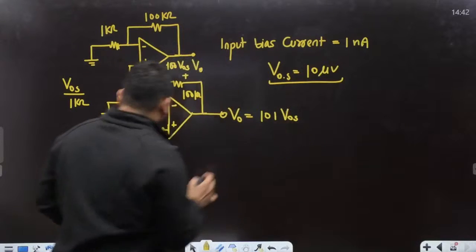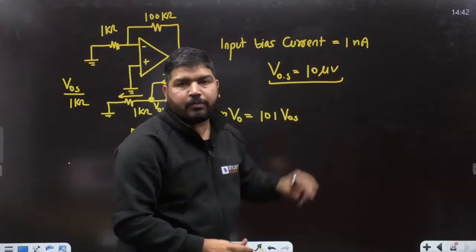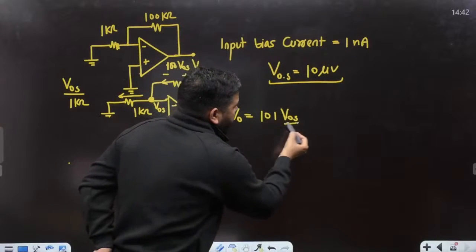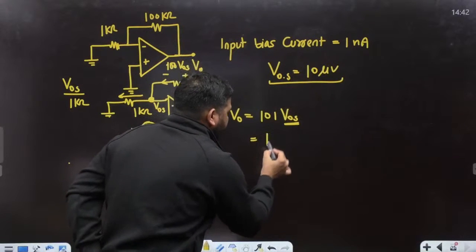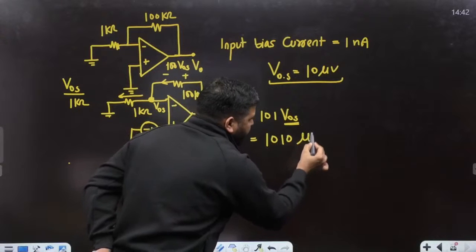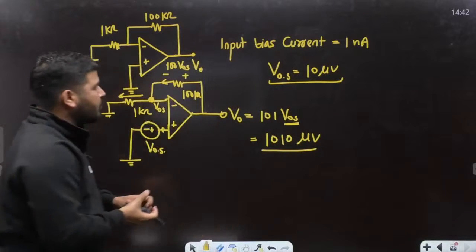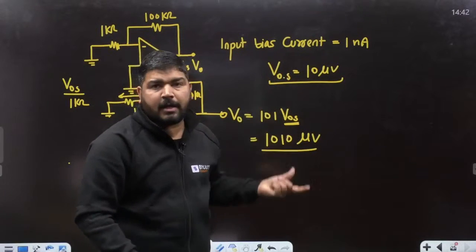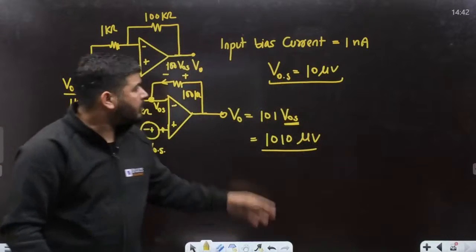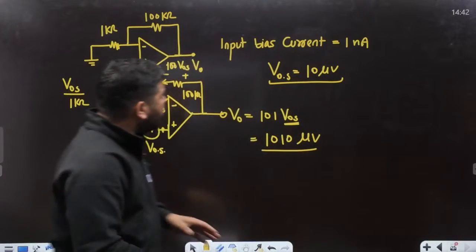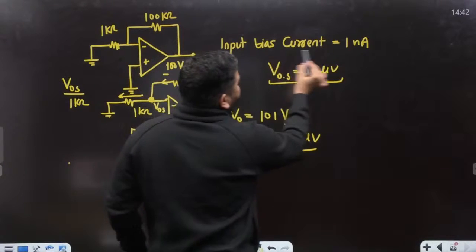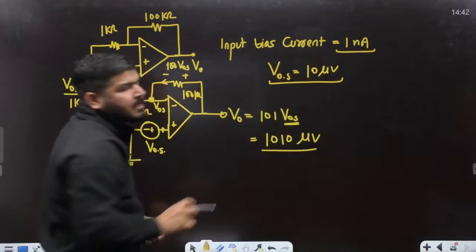What is the value of VOS? 10 microvolt. If you put the value of VOS, it will be 1010 microvolt. This is the output voltage due to this VOS. Now we need to calculate the output voltage due to the bias current also.